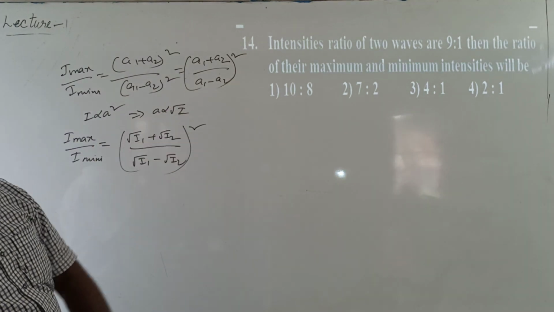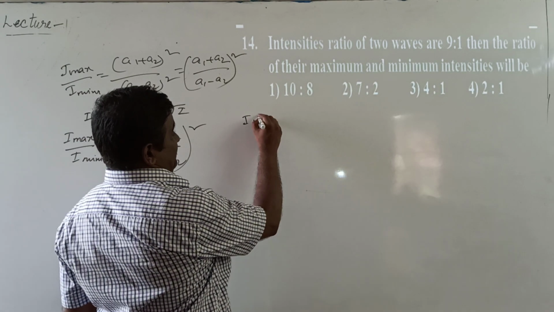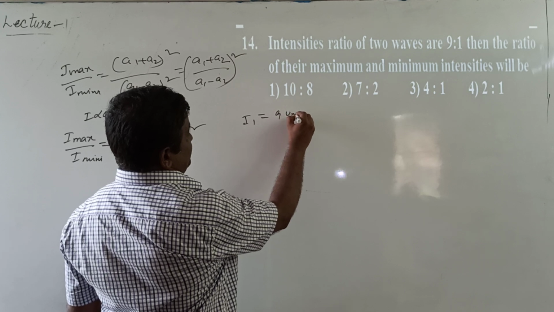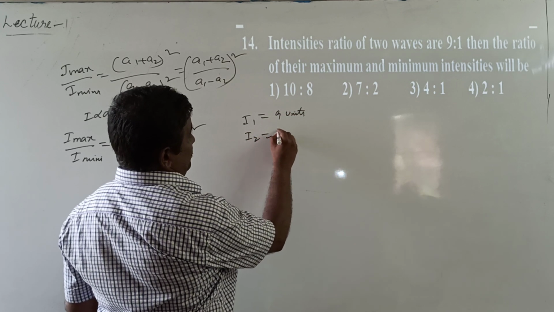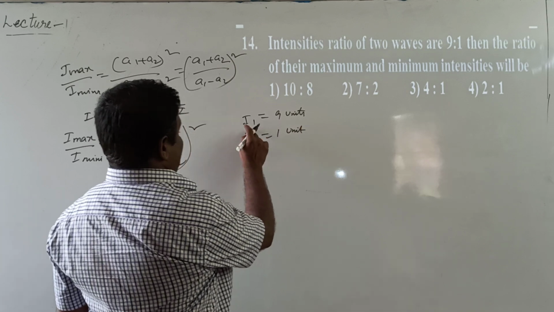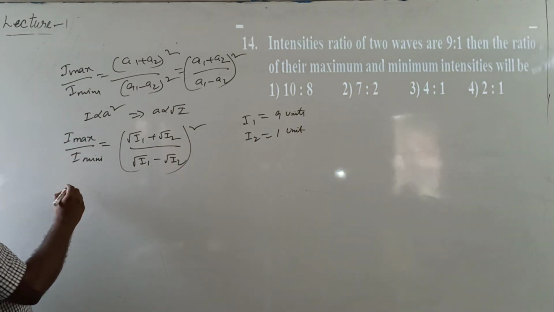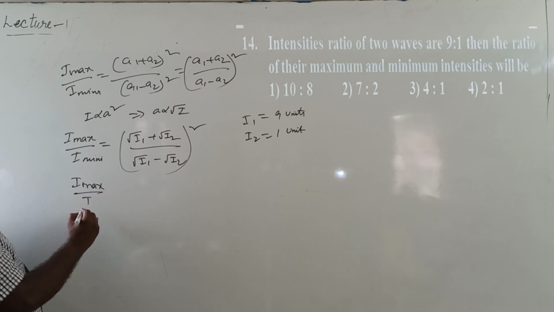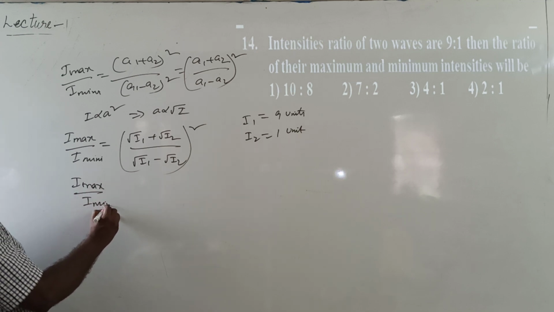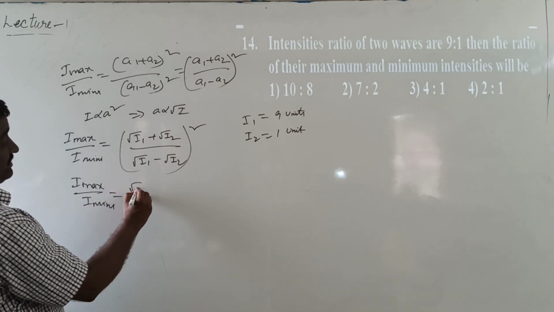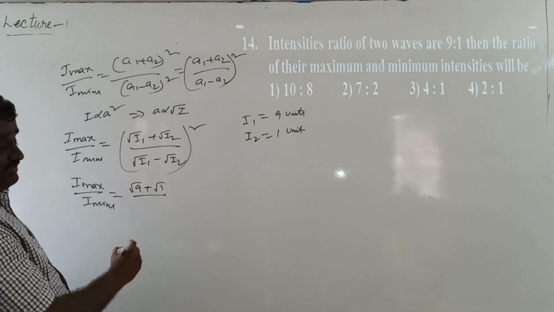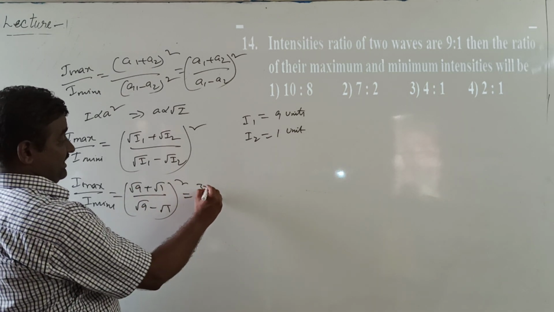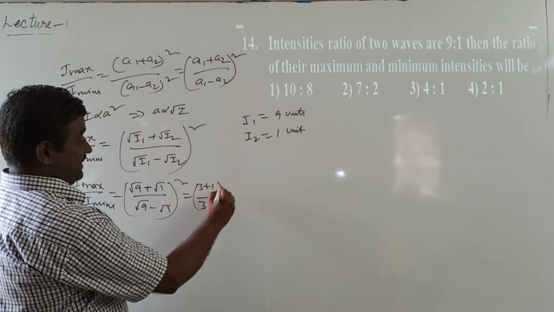From the given data, the ratio of intensities is given by I1 equal to 9 units, I2 equal to 1 unit. Substitute these values in this equation. I maxima by I minima equal to (root 9 plus root 1) by (root 9 minus root 1) whole square. (3 plus 1) by (3 minus 1) whole square.